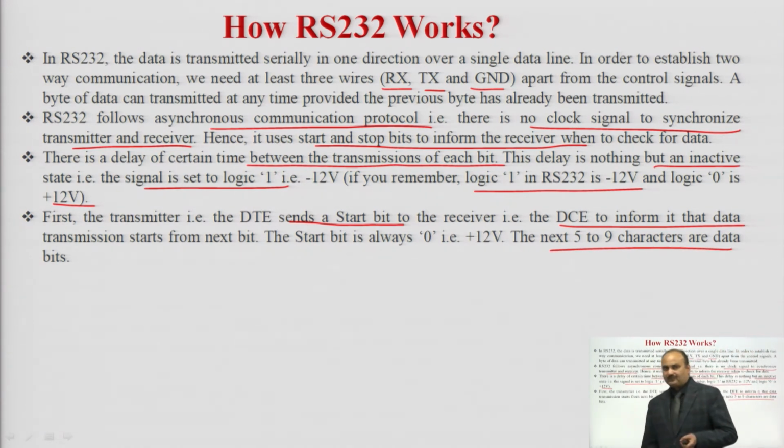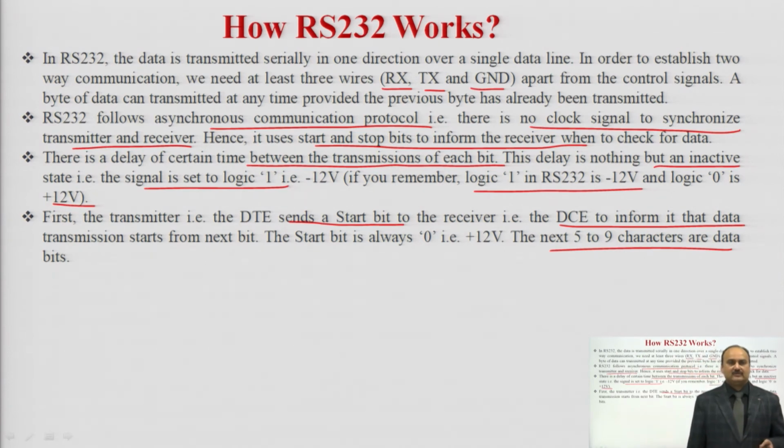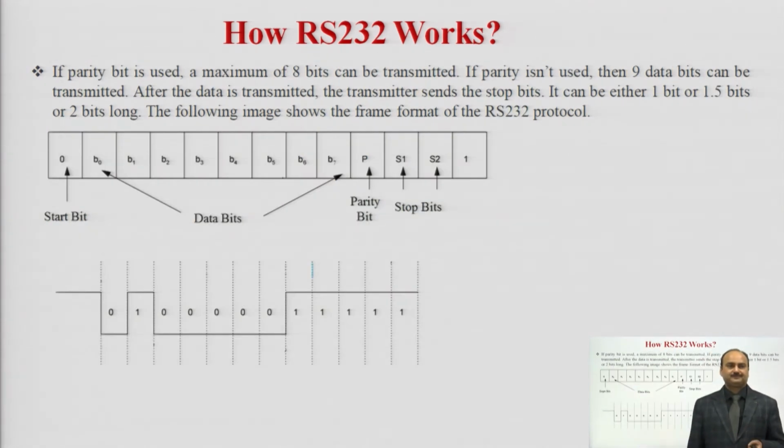So, when the data is transmitted from the DTE, first it will send the start bit by sending the 0, and it will inform that the next 5 to 9 bits are the data, and then it will send the stop bit to ensure that the transmission is over. So, here +12 volt indicates logic 0, and -12 volt is logic 1.